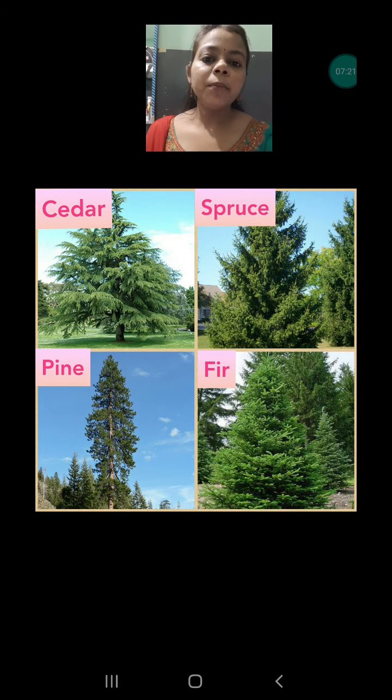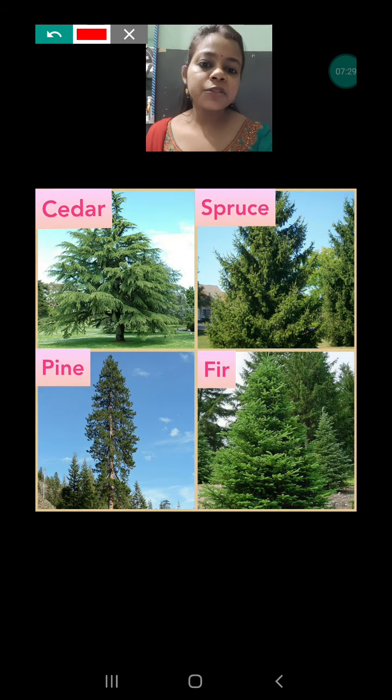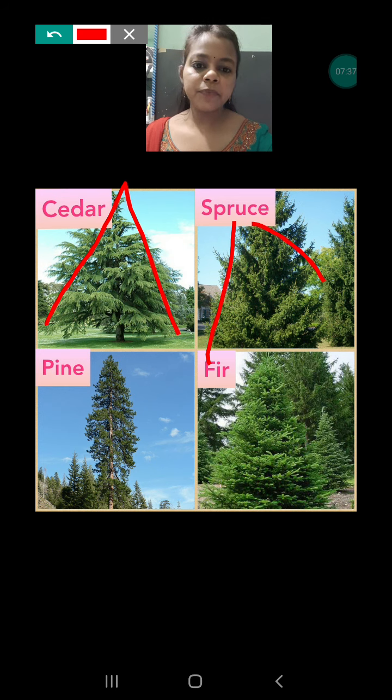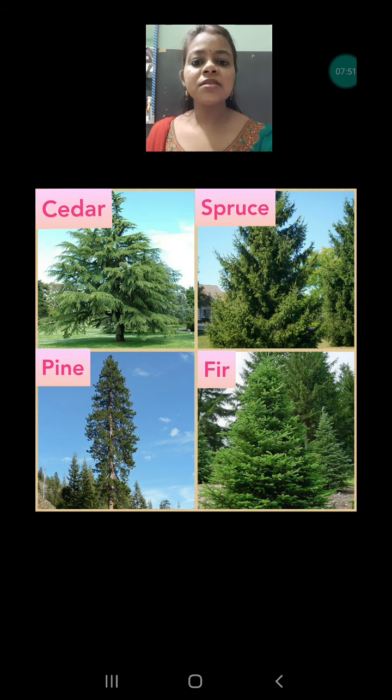What are the common examples of these types of trees? First is the cedar tree, second is spruce, third is pine, and fourth is fir tree. If you observe, all these plants have a conical shape. And one more thing, you will see there are hardly any branches. Branches are very few, and their leaves are needle like. So all the adaptations I discussed, you can observe in these four trees present on your screen.